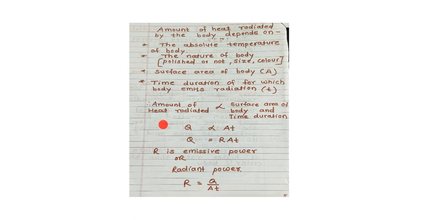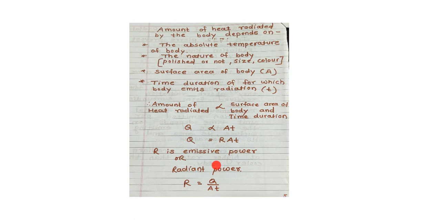The amount of heat radiated is directly proportional to the surface area of the body and the time duration. The amount of heat radiated is Q, the surface area of the body is A and the time duration is T. We get Q equals RAT, where R is the constant of proportionality. It is called emissive power or radiant power.